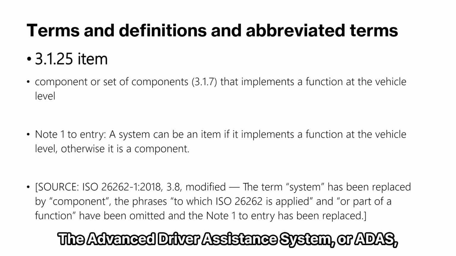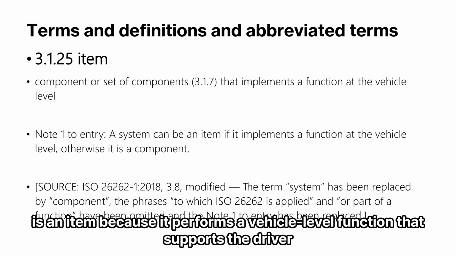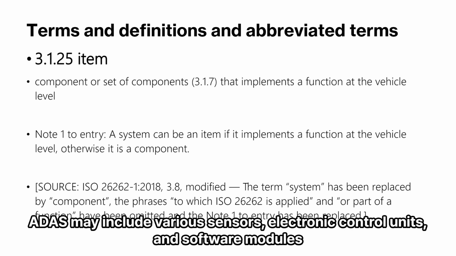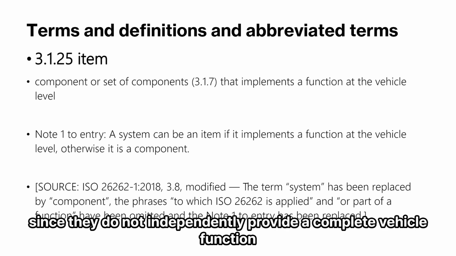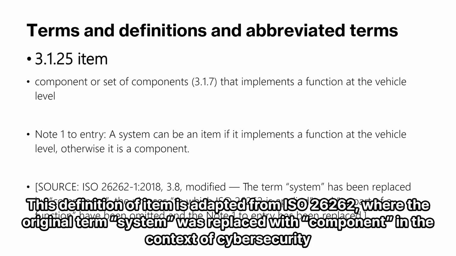The Advanced Driver Assistance System, or ADAS, is an item because it performs a vehicle-level function that supports the driver. ADAS may include various sensors, electronic control units, and software modules. But those individual sensors or control units by themselves are classified as components, not items, since they do not independently provide a complete vehicle function. This definition of item is adapted from ISO 26262, where the original term system was replaced with component in the context of cybersecurity.